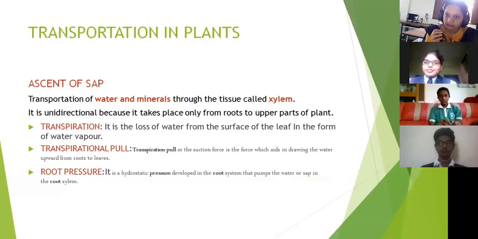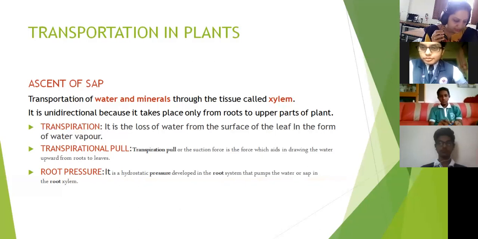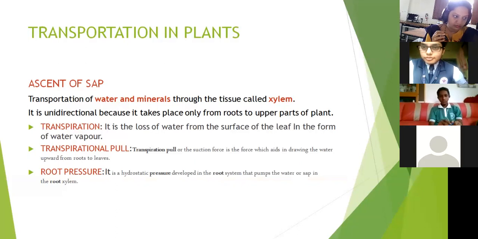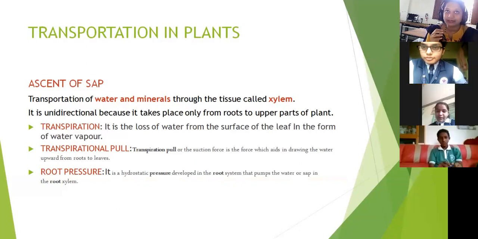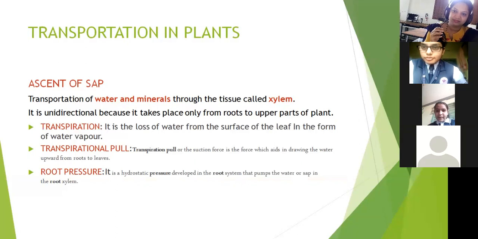In the root, ions are more, or in the soil, ions are more at the initial stage? At the initial stage, where are the ions more? In the soil or in the root? Soil. I need only one answer. In the soil, it is more initially.